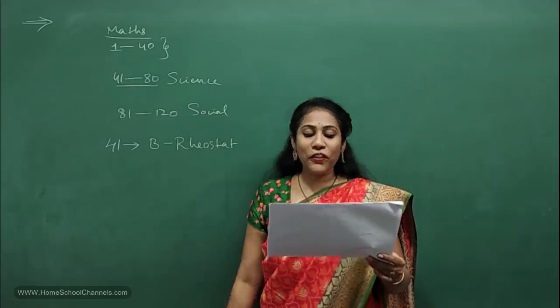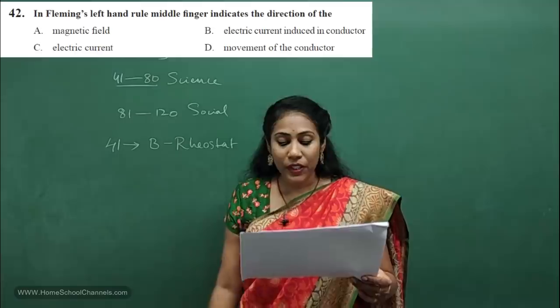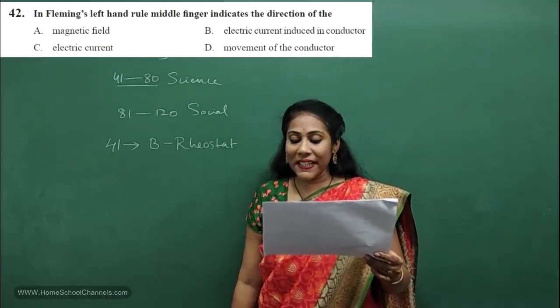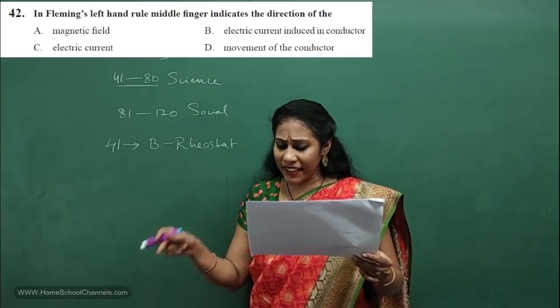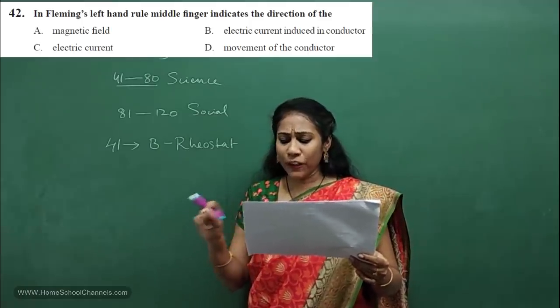Let us go for the 42nd question. It is on Fleming's left hand thumb rule. In Fleming's left hand rule, the middle finger indicates the direction of: magnetic field, electric current induced in a conductor, electric circuit, or movement of the conductor.